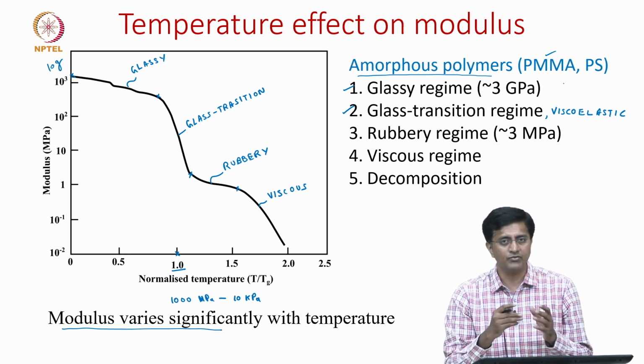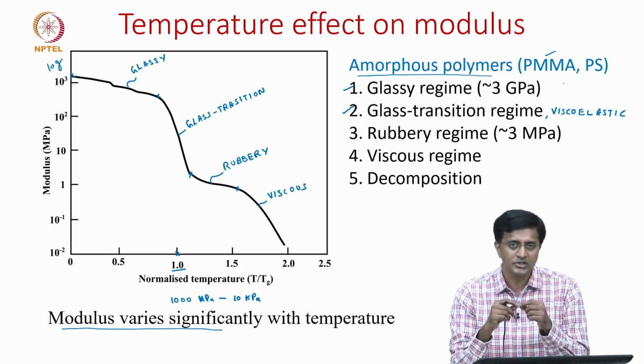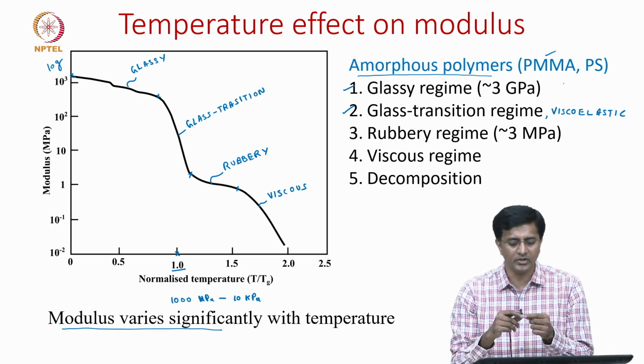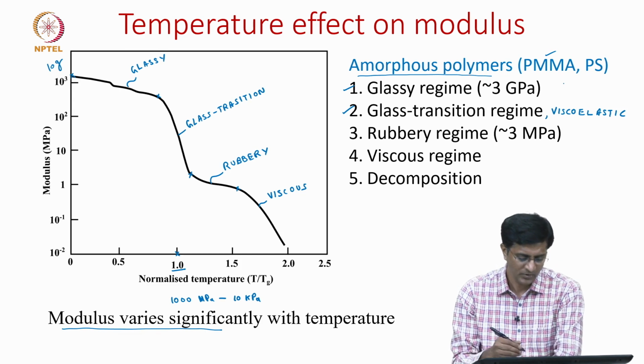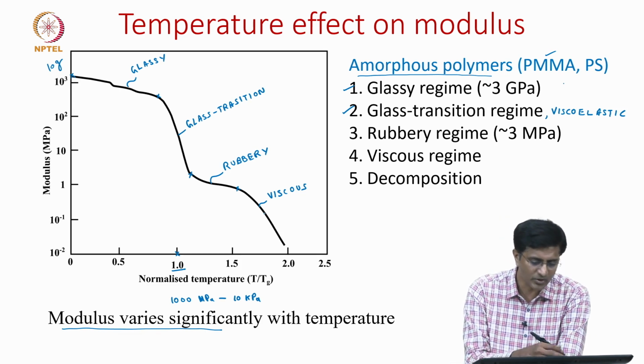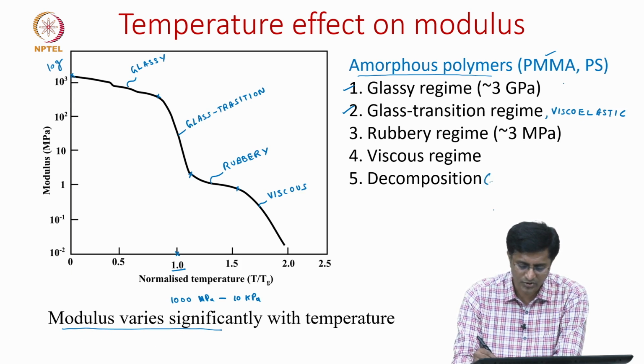What is decomposition? The temperature gives sufficient energy to break the primary covalent bonds of the polymer chains, and then the polymer decomposes, which we also call depolymerization. It is not shown in this diagram because this is an example of an amorphous polymer, but decomposition usually happens in thermosets.